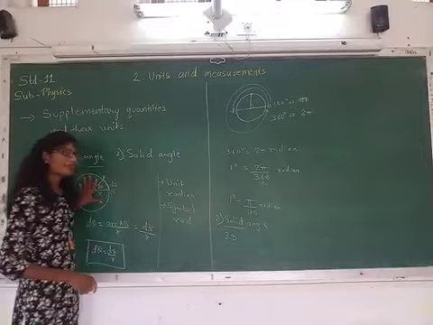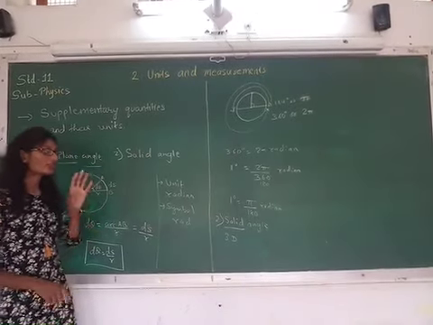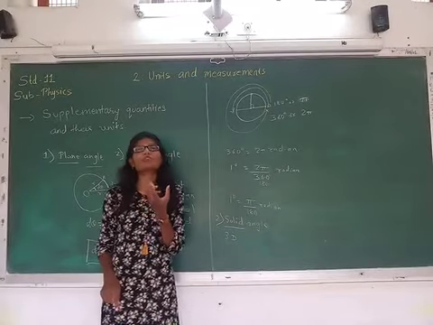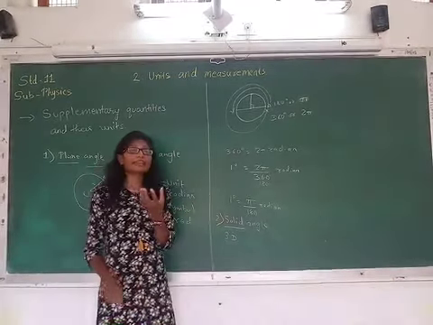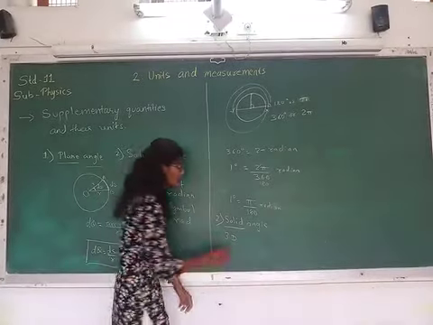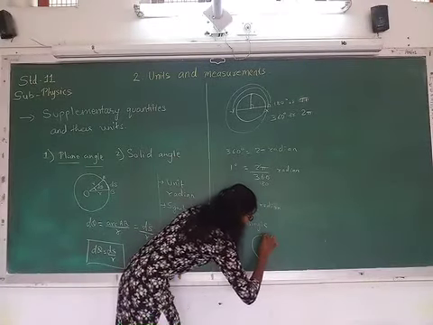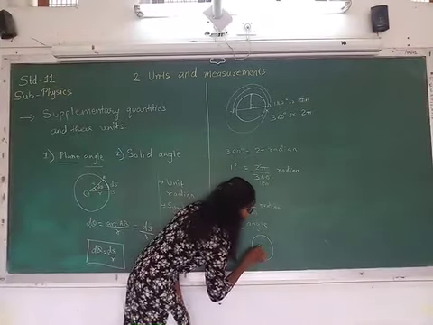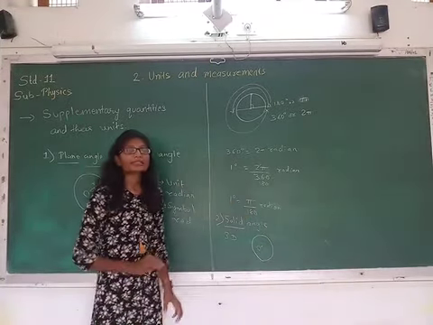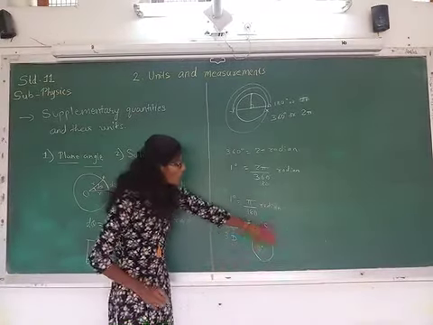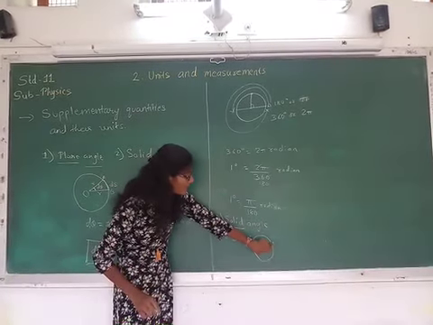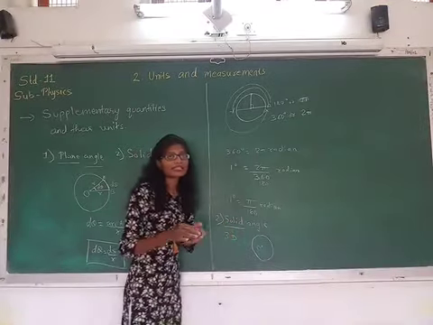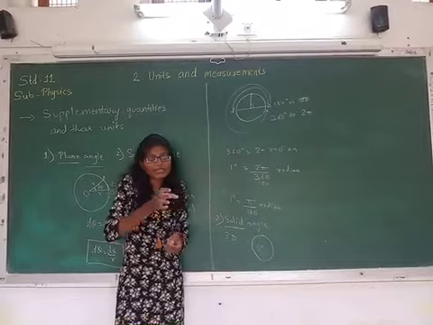So here for a plane we have taken the circle, and for the solid, let us consider a sphere, for example a ball, right? Suppose this is a sphere and its center is taken as O. Then take some portion of this sphere and cut it up to its center, as you cut a cake, right?